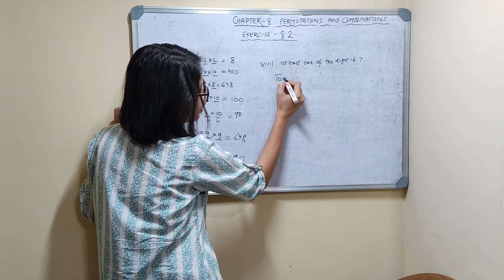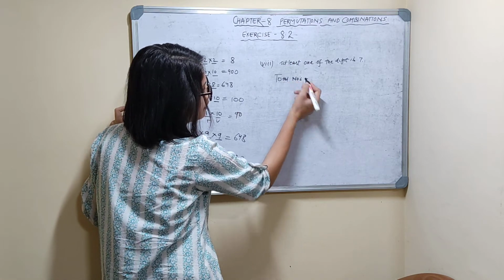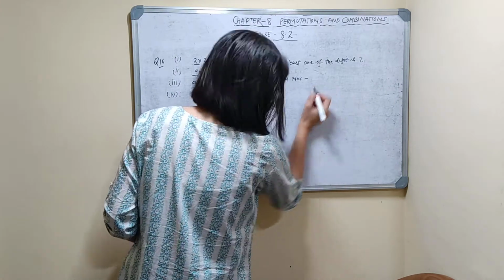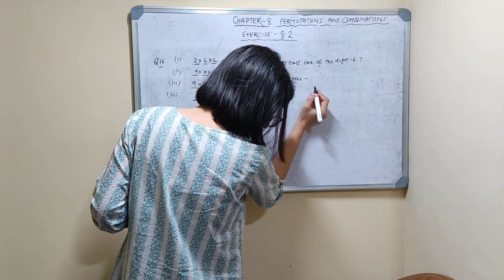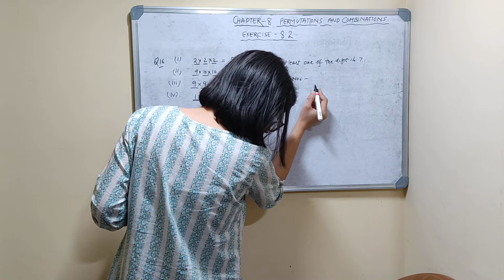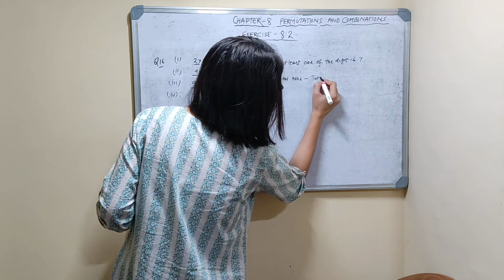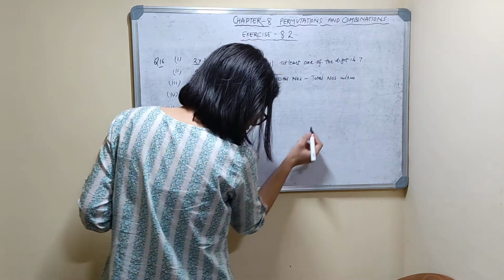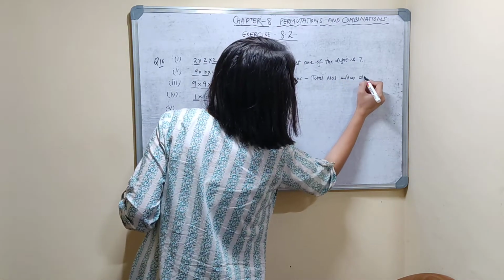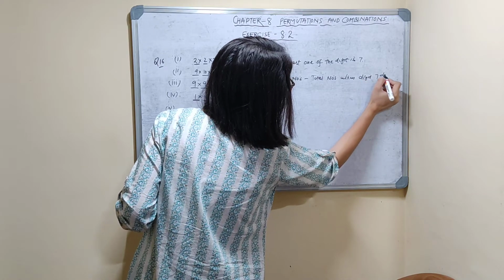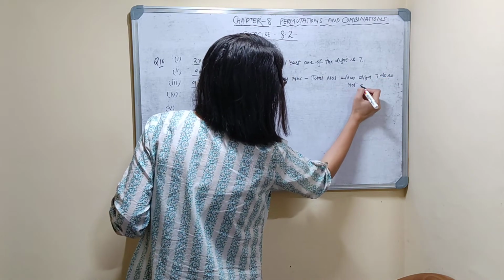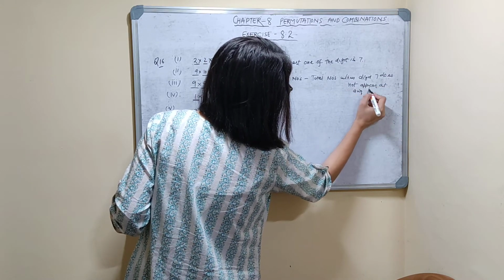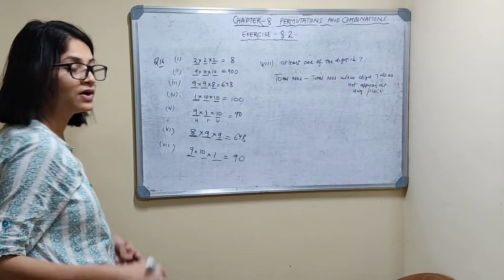You write total numbers you can form minus total numbers when digit 7 does not appear at any place.